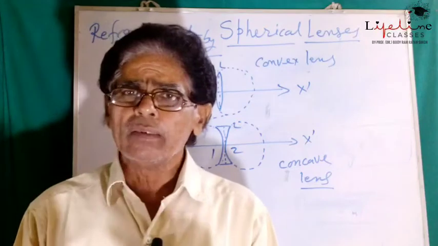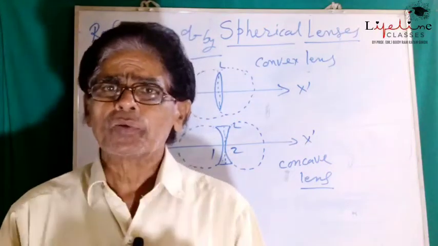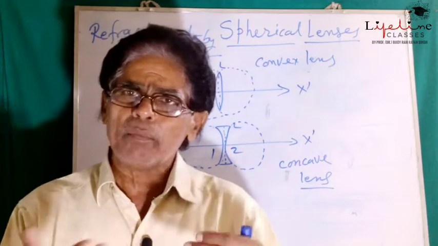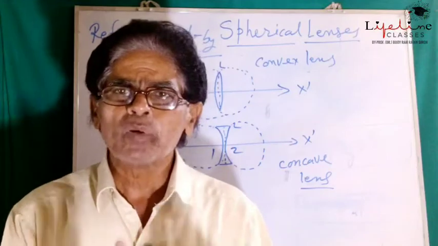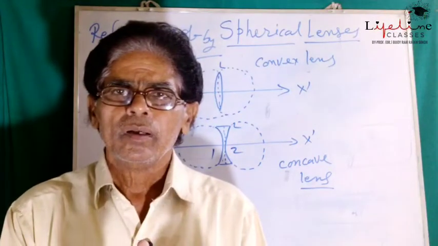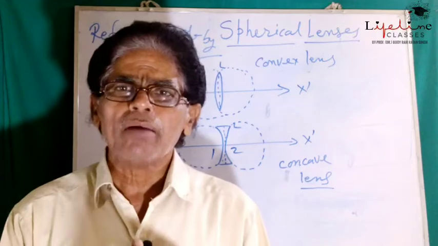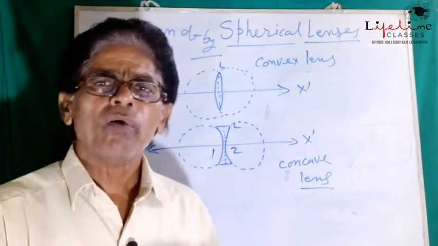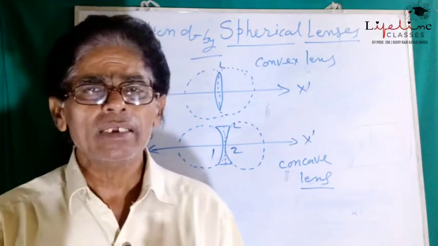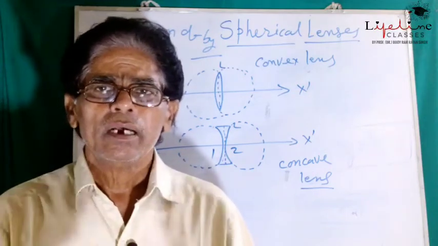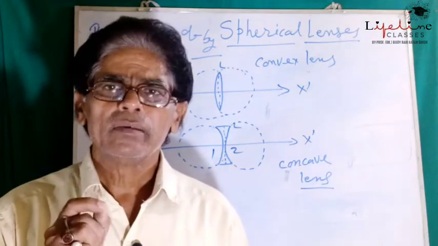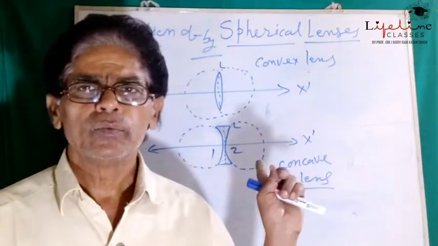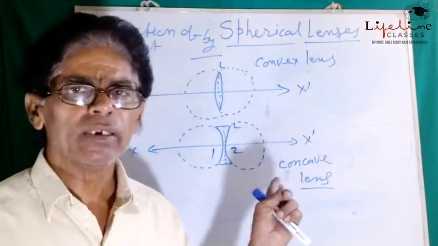But when we produce these diverging beams of light in the backward direction, in the opposite direction, then these diverged beams of light meet virtually, not directly, at a common point opposite to the refracted rays, towards the incident ray.